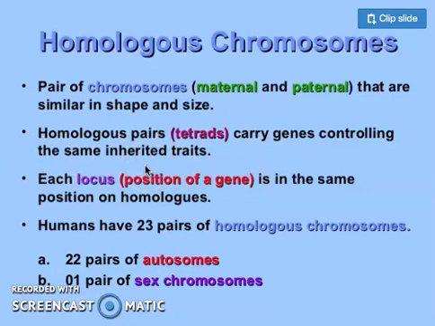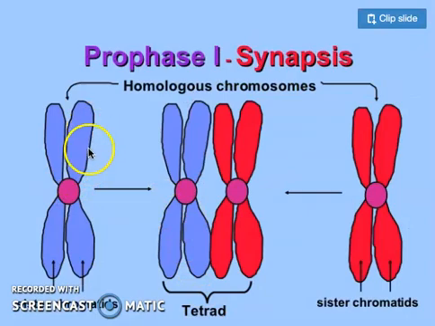Because they have certain genes which are controlling certain activities of the body, and each locus is actually the position of the gene on the chromosome. So every single chromosome has a specific position of a gene. For example, at position A of a chromosome, if I just go back to the previous slide, I'm talking about this one purple thing.